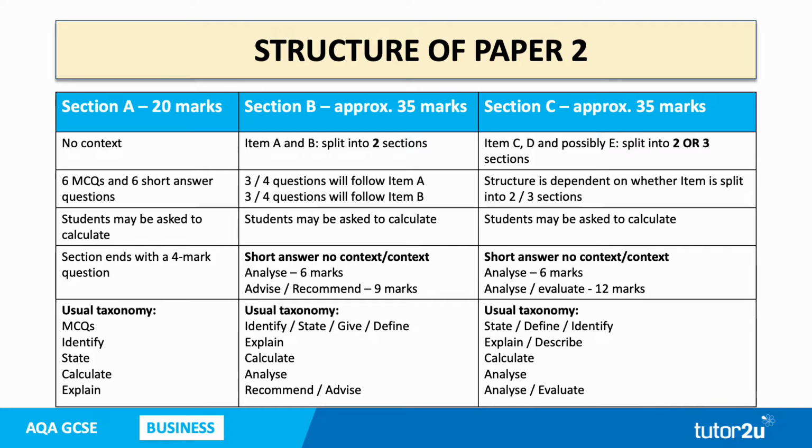That's Section A. Section B, more marks available, usually about 35. Item A and B, it's split into 2 sections.